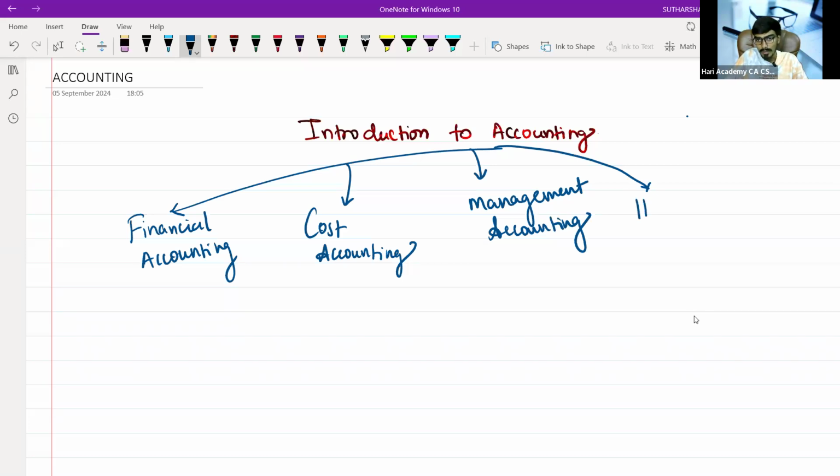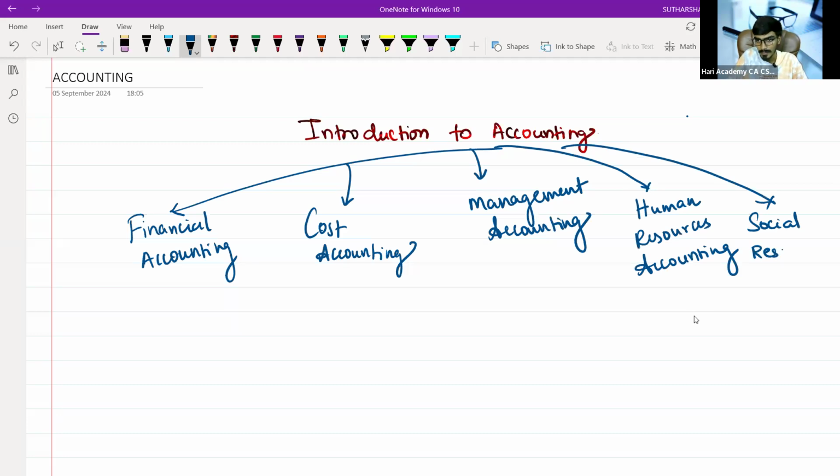Fourth one is human resource accounting. Fifth one is social responsibility accounting.